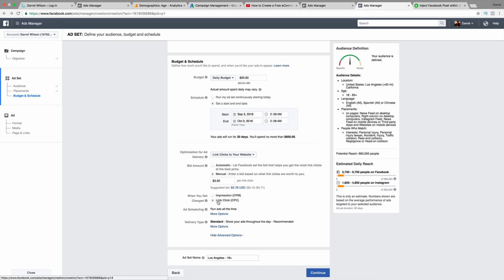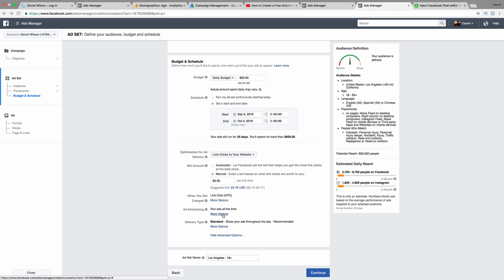All right, so when will you get charged? Impression or link click? Well, now I want to do link click. I really only want people who really need it and click on my ad to get charged. So let's change it back. See how Facebook does that? They change it back when you're not looking. See that? I clicked on something and it changed it back right away.